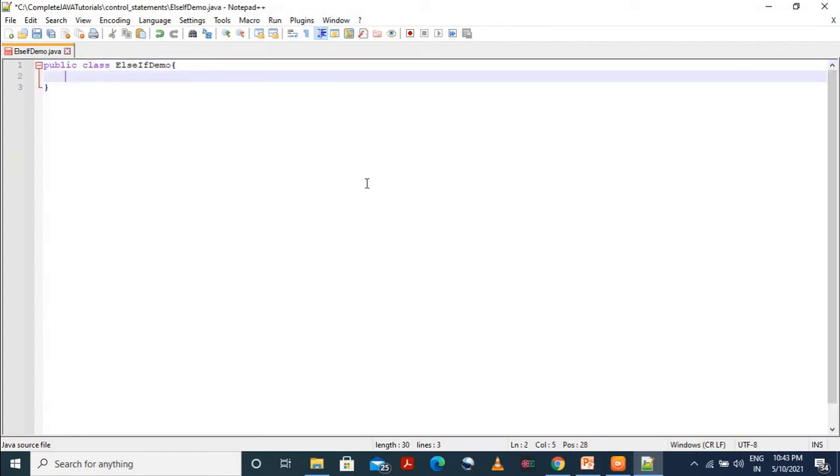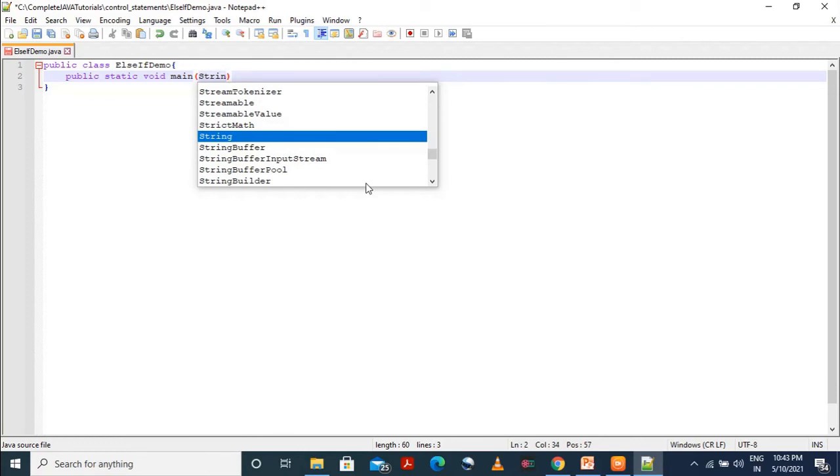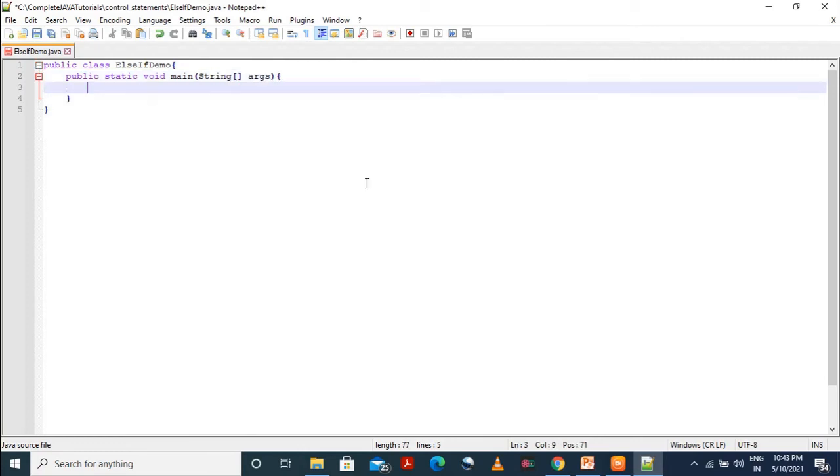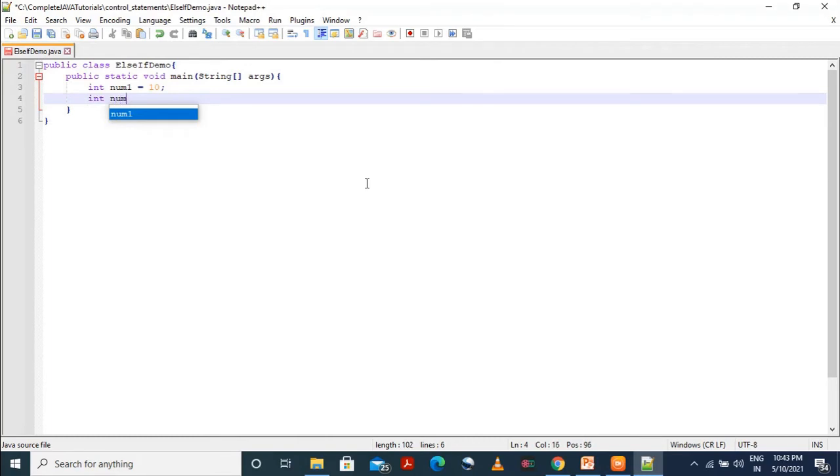Else if demo within curly braces, then public static void main. And why are we having public static void main only for the main method? Why not other things? Why not protected or default? All these things I'll tell you in the upcoming videos. Just allow me some time. For the time being, just keep in mind that this is the syntax and you have to follow this one. But why to follow, I'll also tell you that. Don't worry. If I tell you now itself, you will not get it.